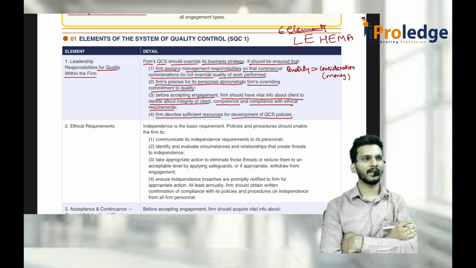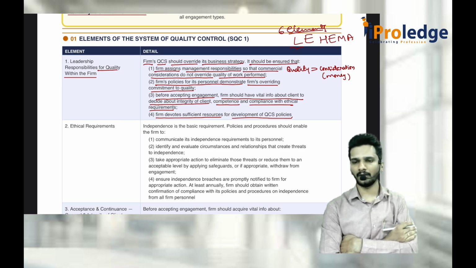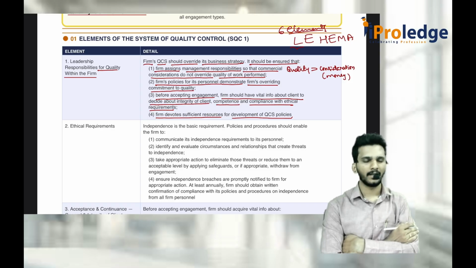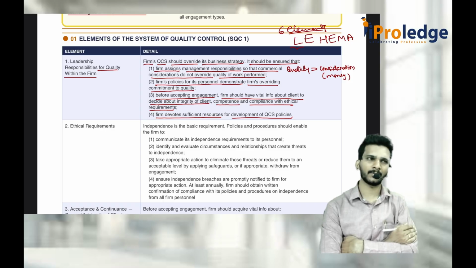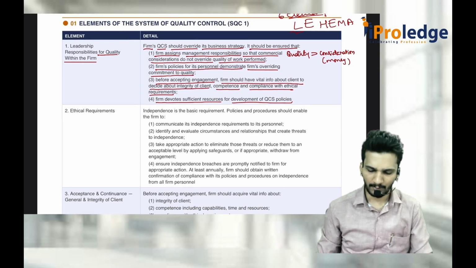So whenever a new employee comes and is recruited into the firm, just give them the user manual. See, these are the things you should compulsorily follow, you can't override. These are the things which are compulsorily required from your end, so everything has to be taken care of. That is why everything has to be documented in respect of the firm, and in respect of audit also. Anyway, audit is taken care of by SA 230. Here for the firm it is mainly SQC1.